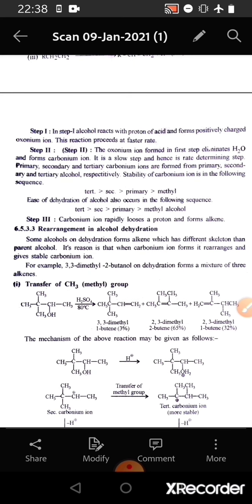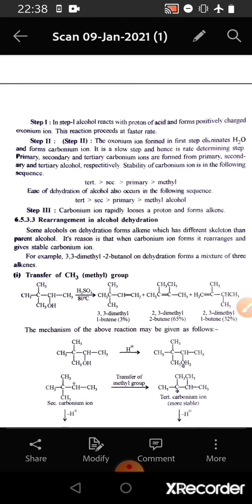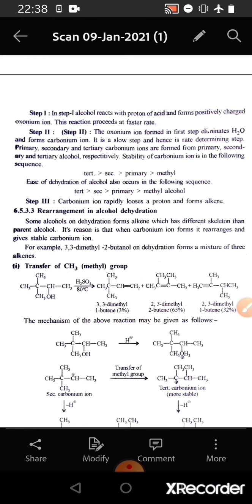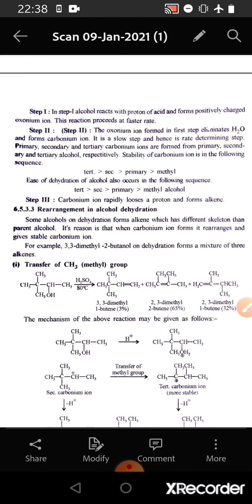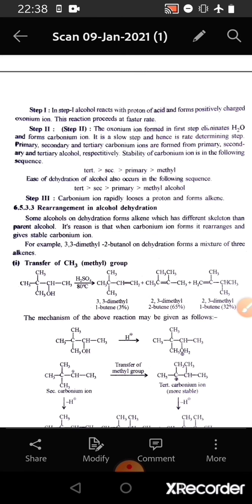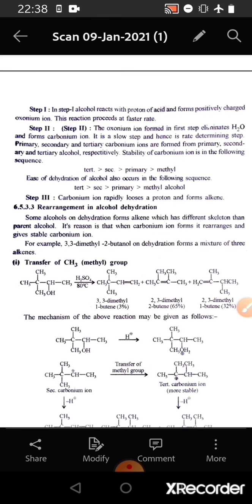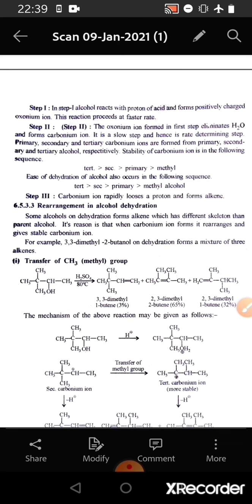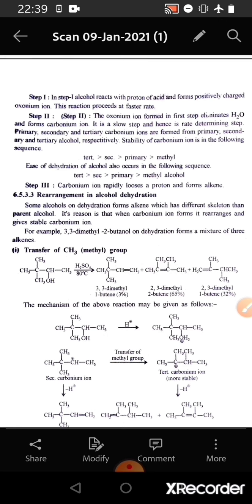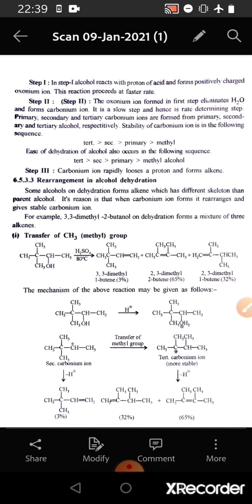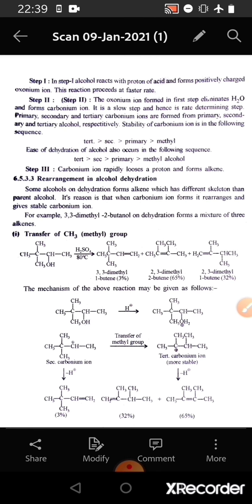And if we consider the ease of dehydration of alcohol, it also occurs in the following sequence. The ease of dehydration of tertiary alcohol is higher than that of secondary alcohol, and the ease of dehydration of secondary alcohol is higher than that of primary alcohol, and the ease of dehydration of primary alcohol is higher than that of methyl alcohol. And in step 3, we see that the carbonium ion rapidly loses a proton and forms alkene.